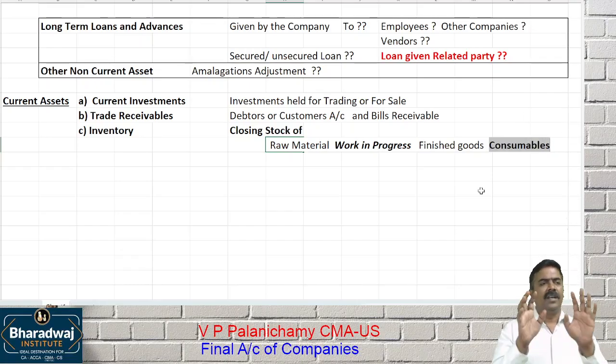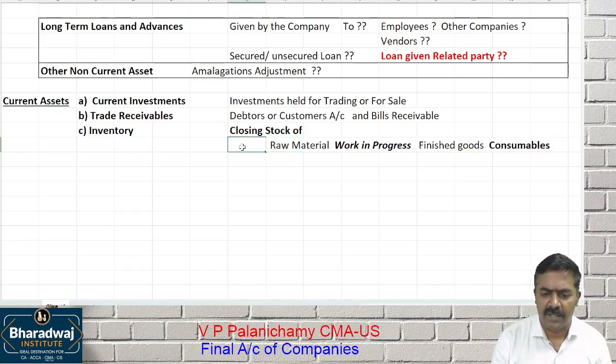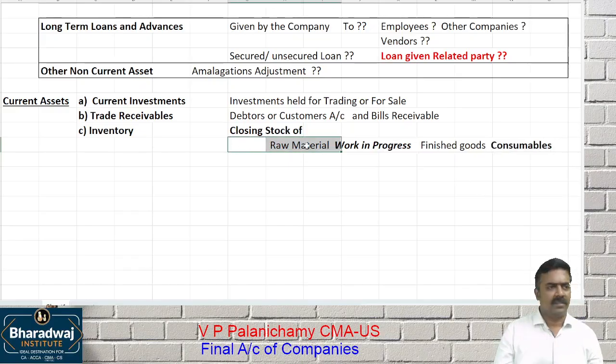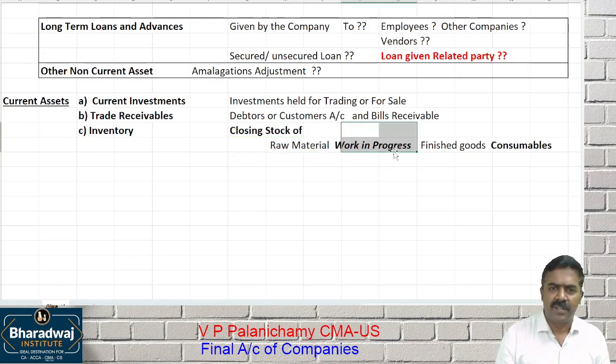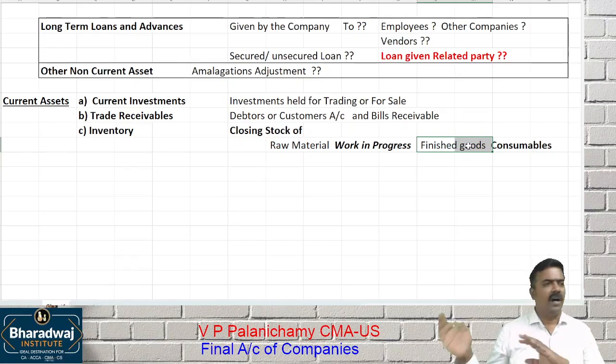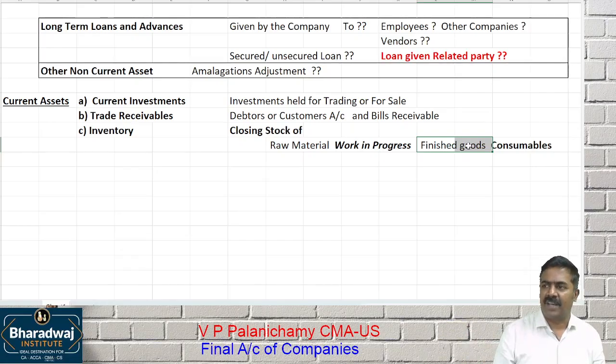For example, in a garment factory, raw material is cloth. Work in progress is semi-finished goods, which may be in the cutting stage, stitching stage, ironing stage or packing stage. It is incomplete now, so it is called work in progress. When 100% is ready, all the work is over, including packing and labeling, that is called finished goods.